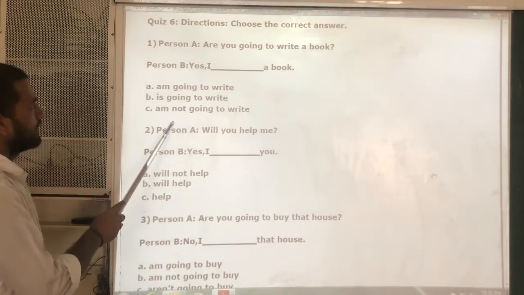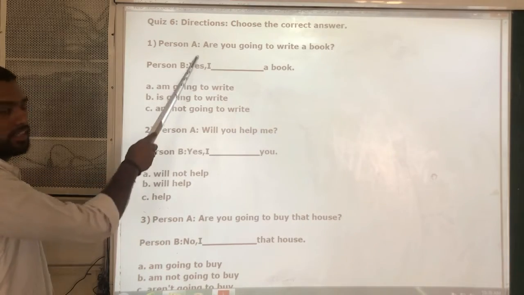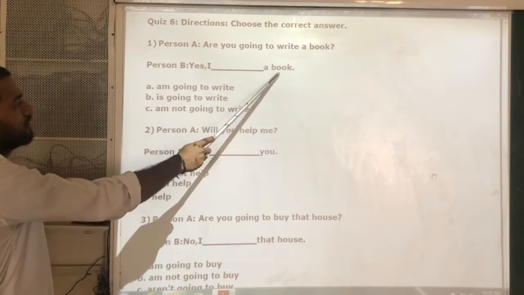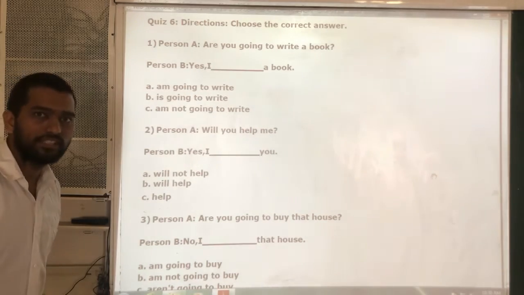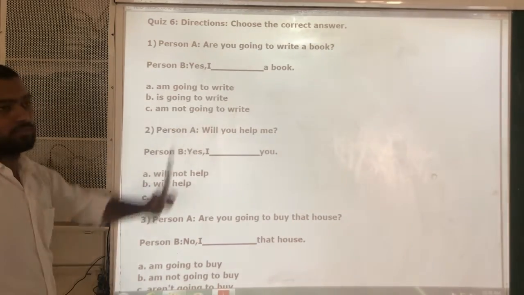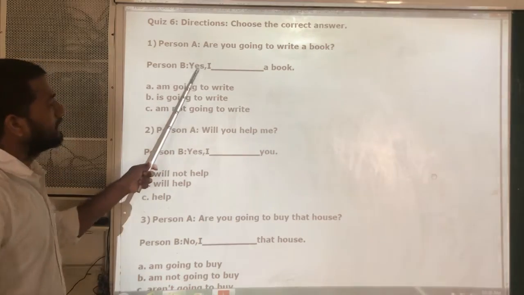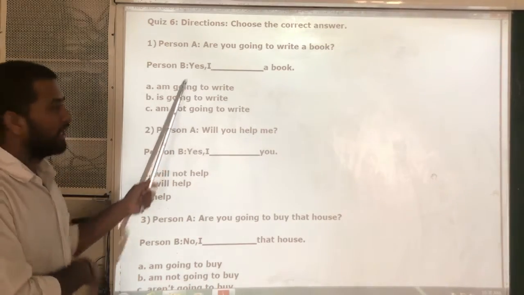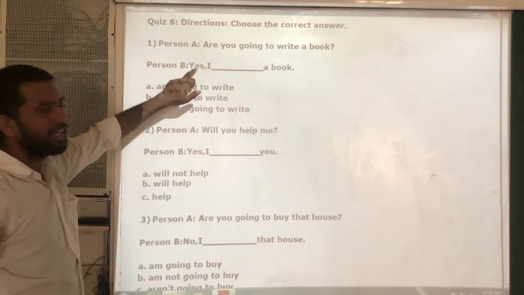So look at the sentences. Yes, I am going to write a book. Yes, I is going to write a book. Yes, I am not going to write a book. So which one is correct? Here he asked, are you going to write a book? Like that. Okay? And he said, yes, I will write the book. It means this answer is positive one because he said yes.